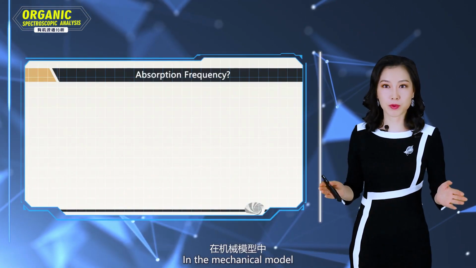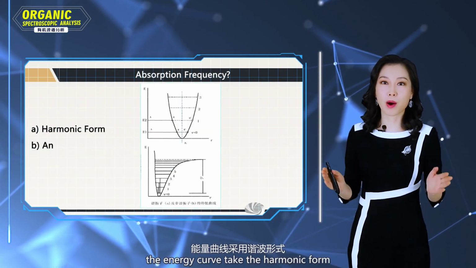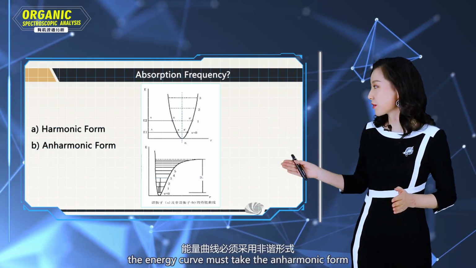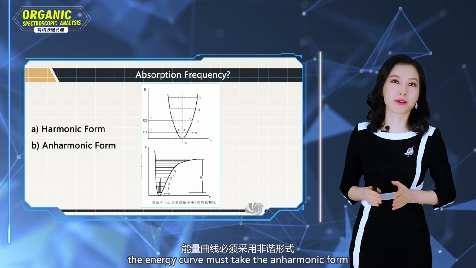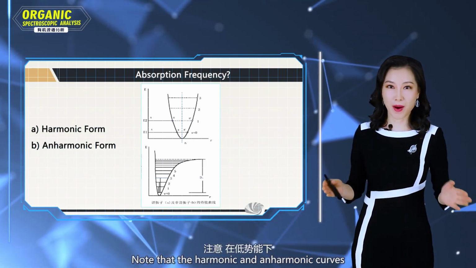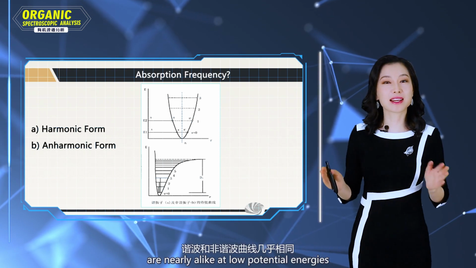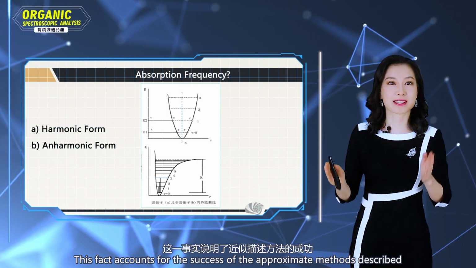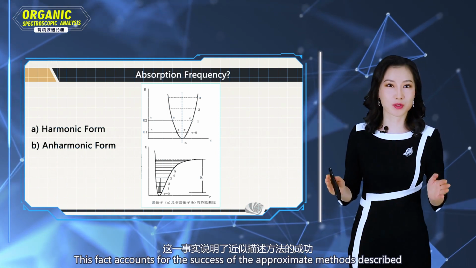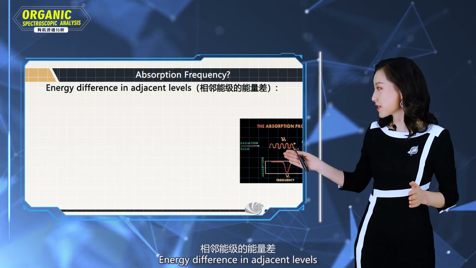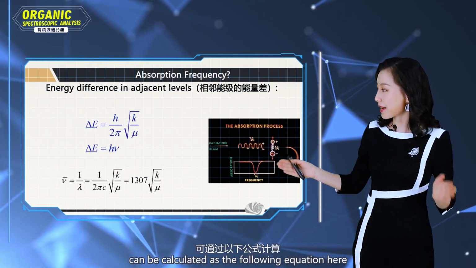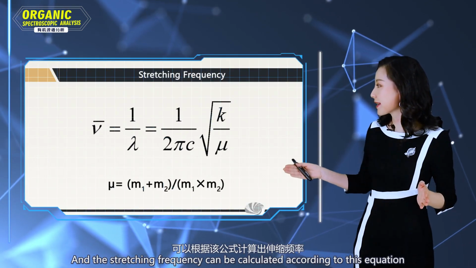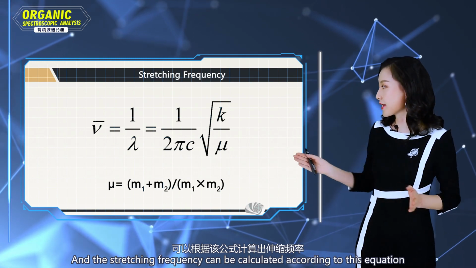In the mechanical model, the energy curve takes the harmonic form. In a more accurate quantum treatment, the energy curve must take the anharmonic form. Note that harmonic and anharmonic curves are nearly alike at low potential energies. This fact accounts for the success of the approximate methods described. The energy difference between adjacent levels can be calculated by the following equation, and the stretching frequency can be calculated according to this equation.